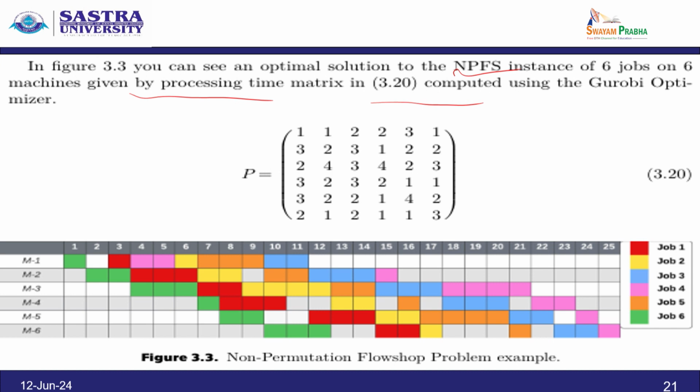Therefore, this way we have to do the construction of numbers from one job to one machine. So, similarly 2 to 2, 3 to 3, 4 to 4, 5 to 5, 6 to 6, and we have all the possibilities of the optimal solution obtained.